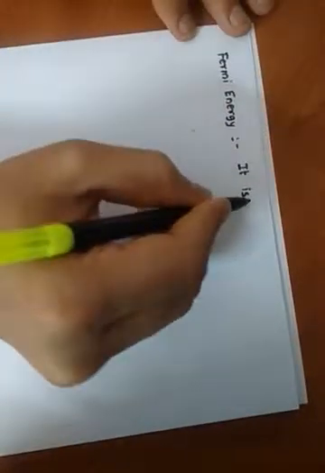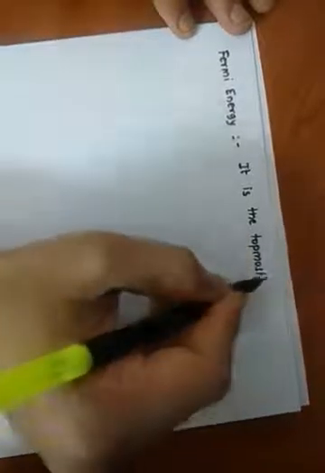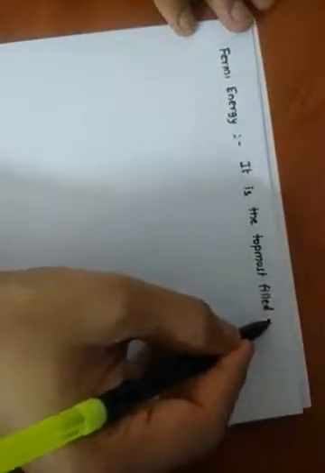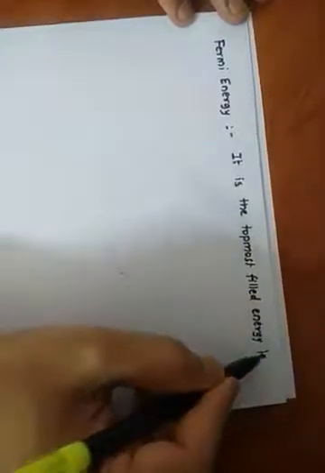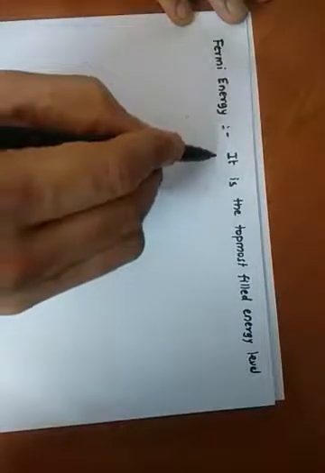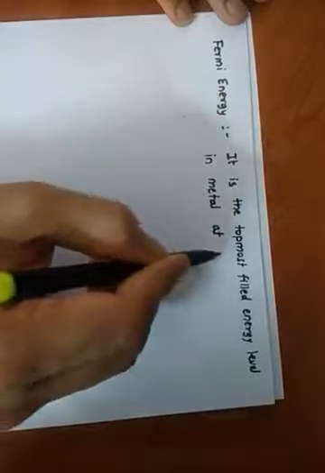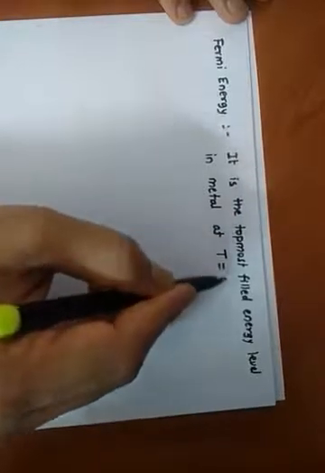One definition is: the Fermi energy is defined as the topmost filled energy level in a metal at T equal to 0 Kelvin.